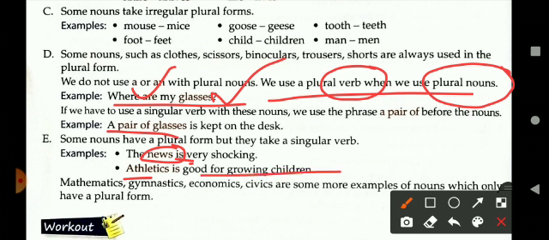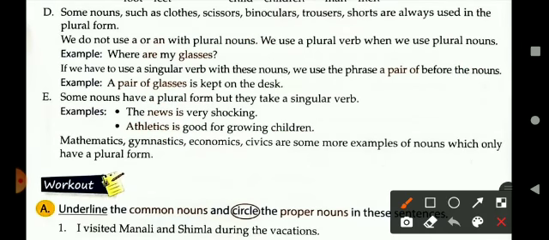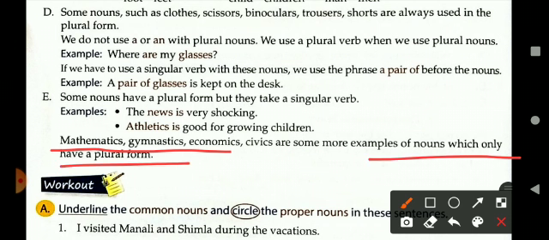Athletics is a plural form but written with a singular verb. And some more words like mathematics, gymnastics, economics and civics are more examples of nouns which have only a plural form. They are written only in the plural form.